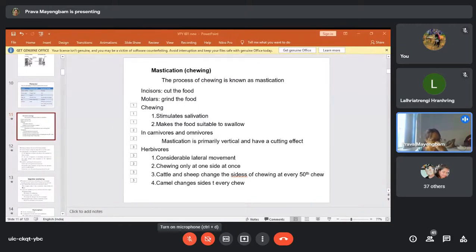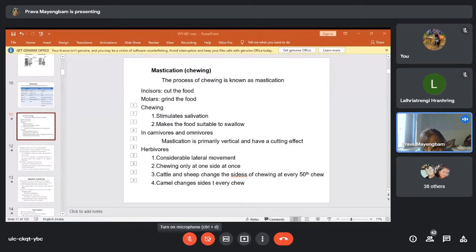So sometimes what happens when you happen to eat chips, some coarse materials, you can get some tear on your buccal mucosa, on your soft palate, and in and around your buccal cavity. Okay, so that is to be prevented. The maximum injury is prevented by mixing the food with saliva. The saliva will moisten the food and it will prevent the injury.